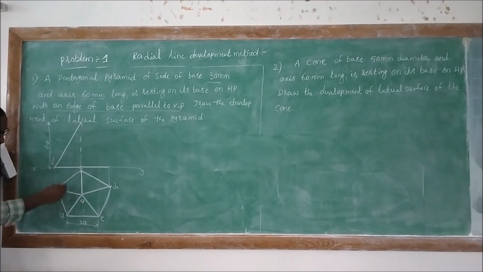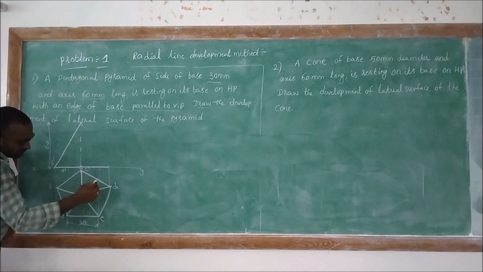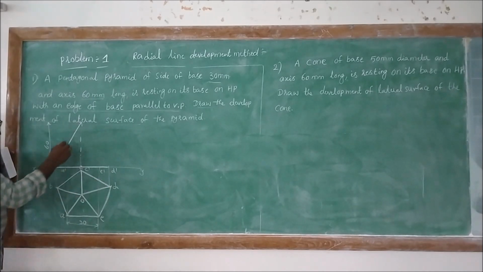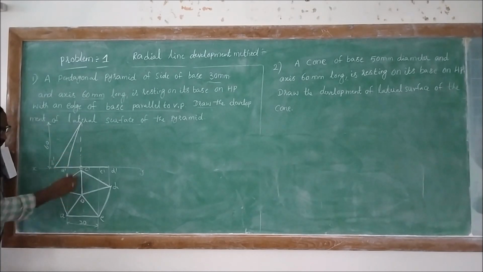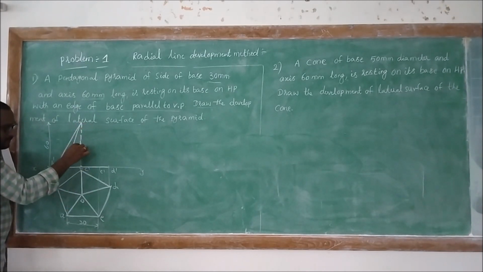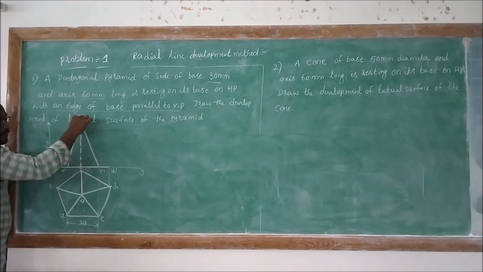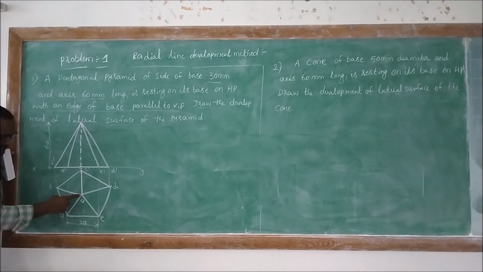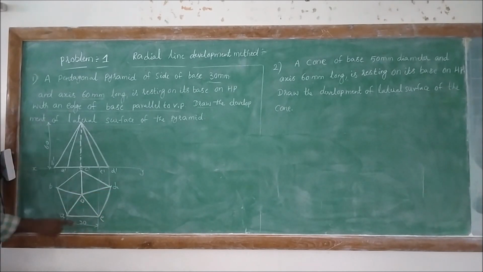Here it is B dash, A dash, then here it is C dash, D dash, E dash. So OB is visible, and then OA visible, OC is invisible, then OE visible, OD visible. So 1, 2, 3 surfaces are going to be visible, that is OBA, OAE, ODE surfaces will be visible.